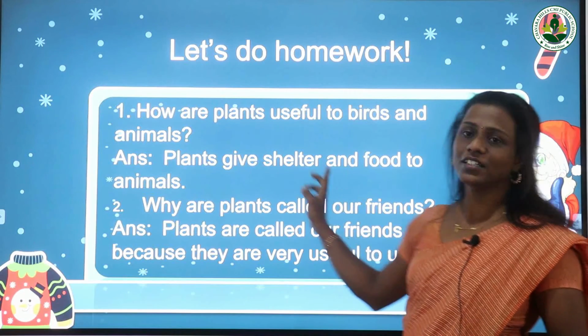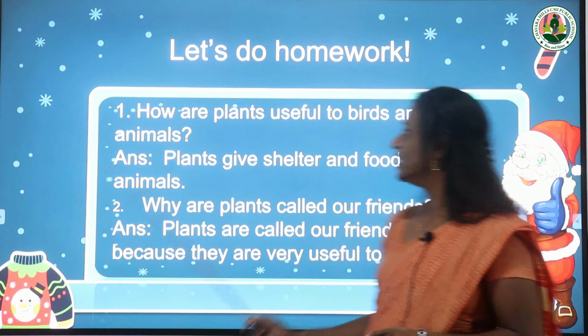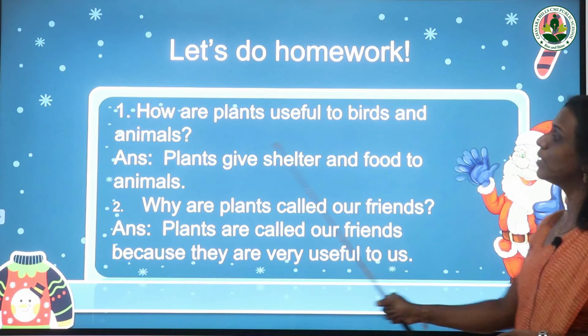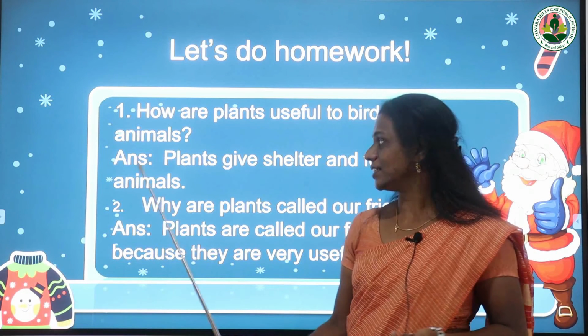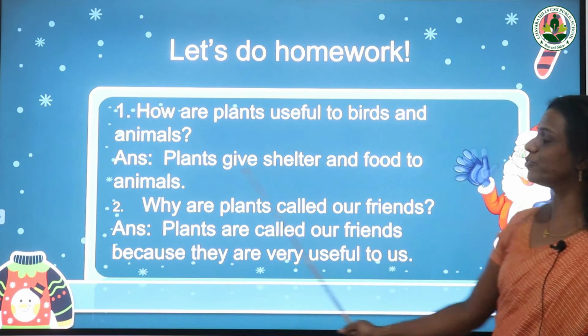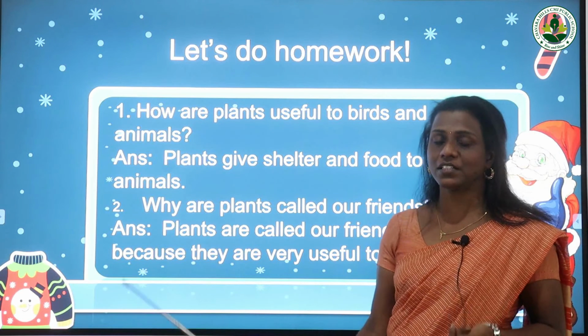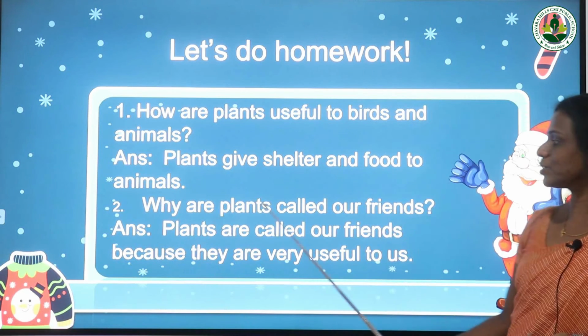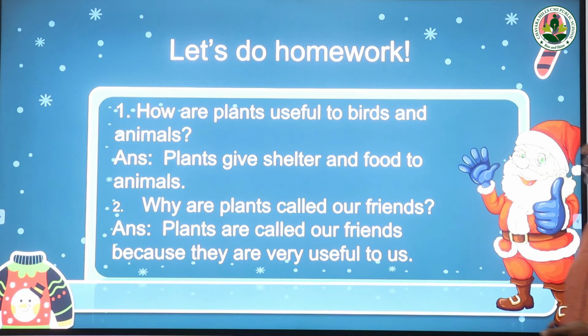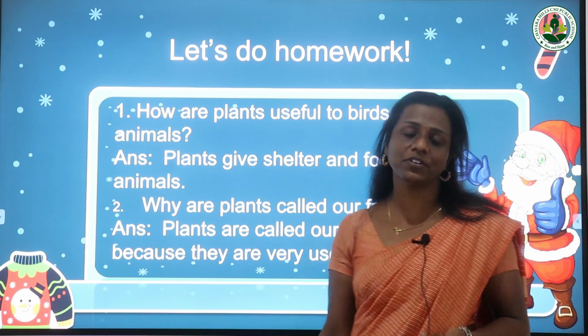Now we can check the assignment. First question, how are plants useful to birds and animals? Yes, plants give shelter and food to animals. Second question, why are plants called our friends?